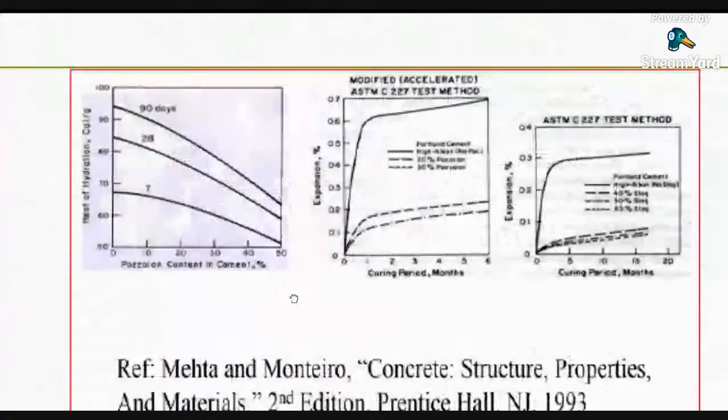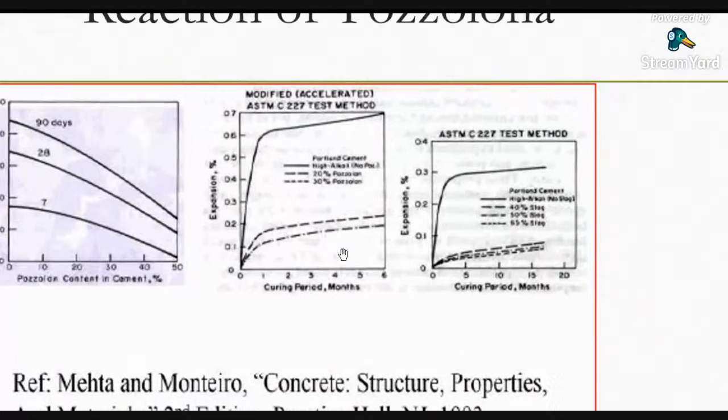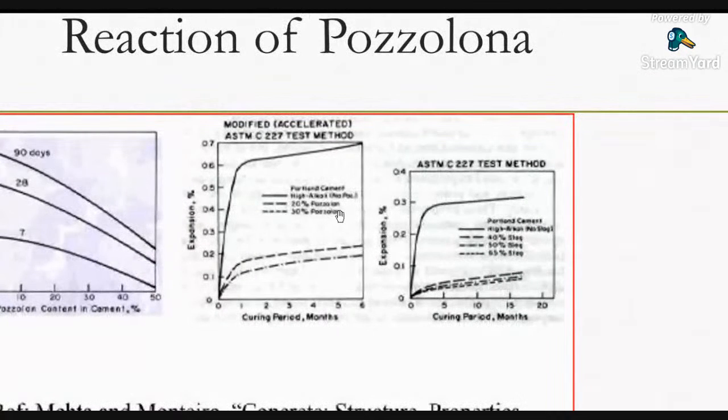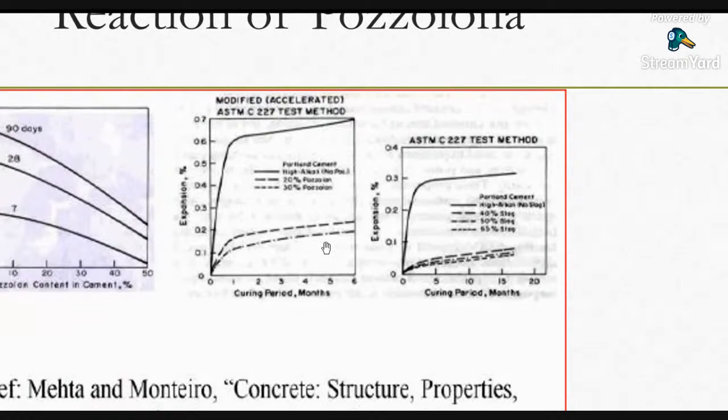Now you can see this one. This is the expansion of the cement during curing. If you use this pozzolana content in the cement, the volumetric expansion of the cement also decreases. By using pozzolana 20%, you can see this one, 30% this one. When an alkali-aggregate reaction happens, there will be expansion in the cement.